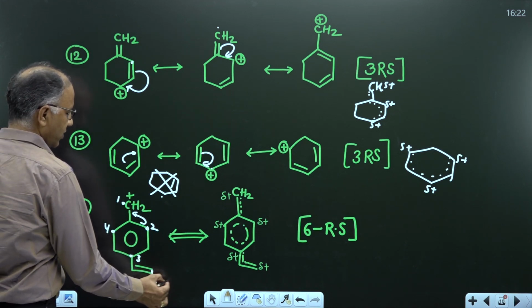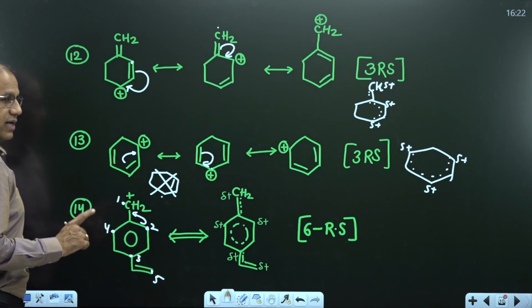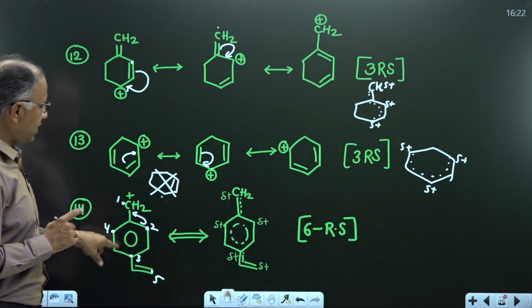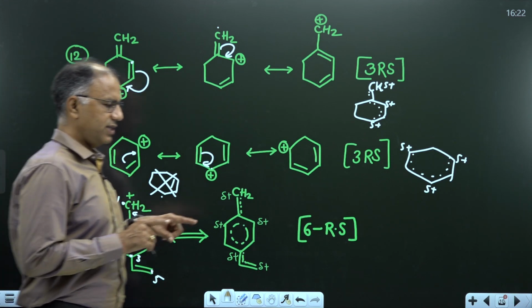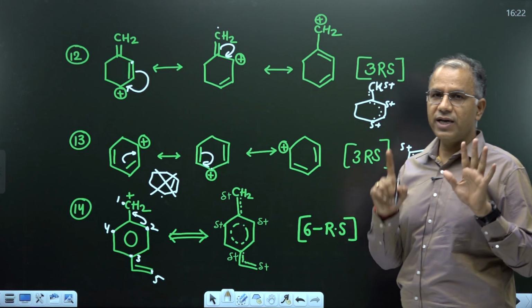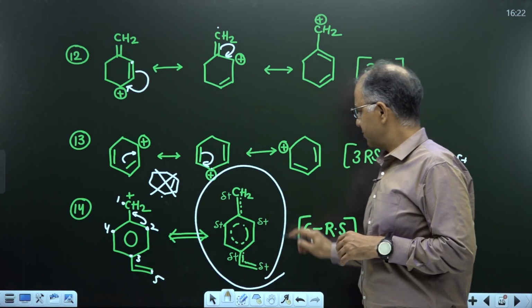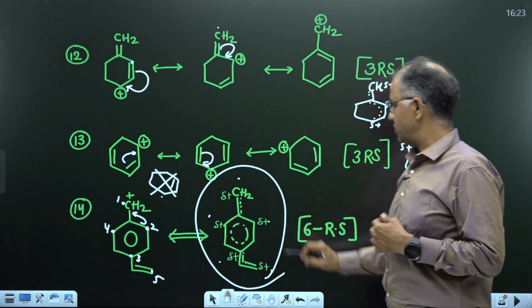Cation go to outside para position, fifth RS. And there will be one more RS, which is the sixth one, when we change the pi bond position. If we change the pi bond position inside the ring, that will be the sixth resonating structure. And this will be the hybrid, positive, positive, positive, positive, positive.